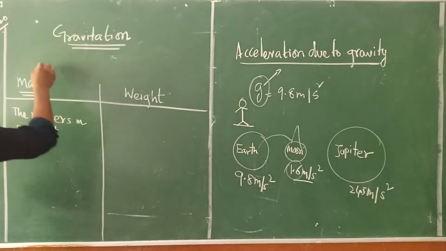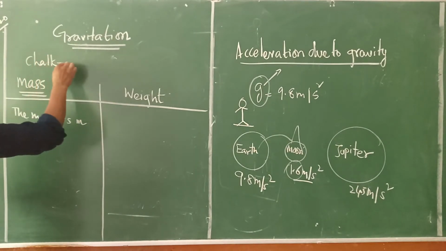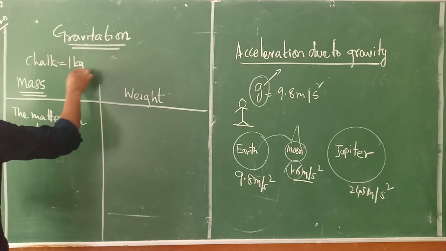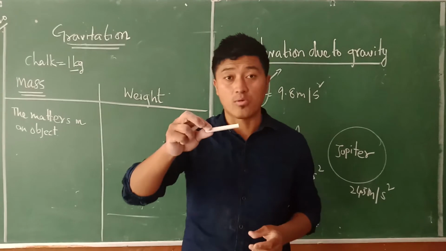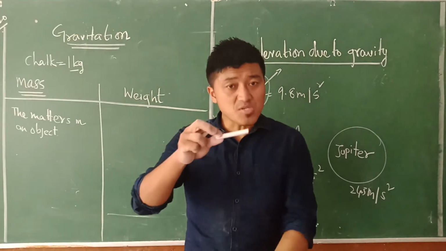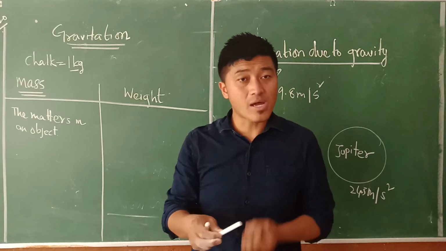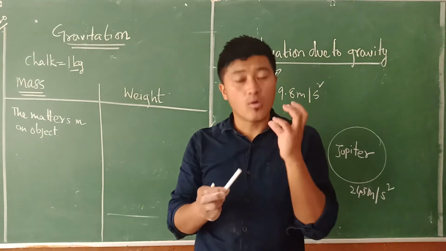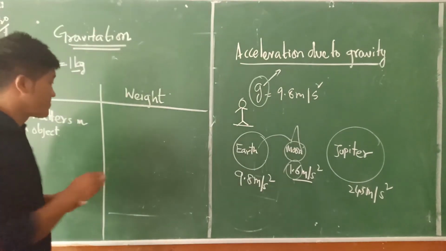Let's say the chalk is having a value of 1 kilogram here. Suppose, just an example, 1 kilogram. Now, in the presence of gravity, the value is going to increase. Why? Because gravity is going to apply some amount of force on that. For example, that is what we used to define as weight.